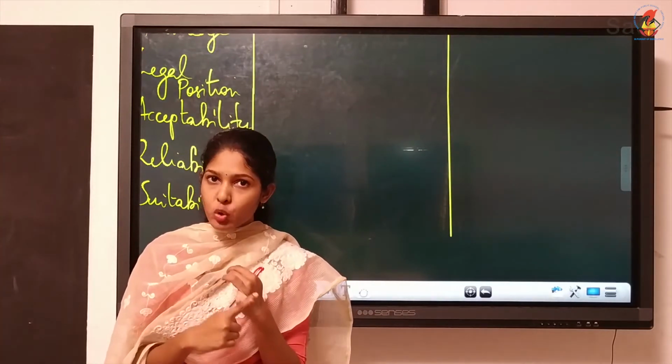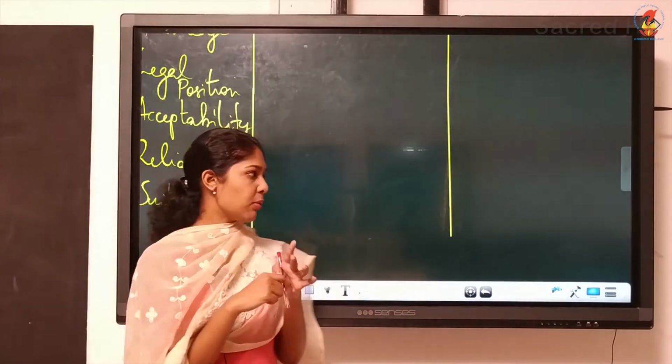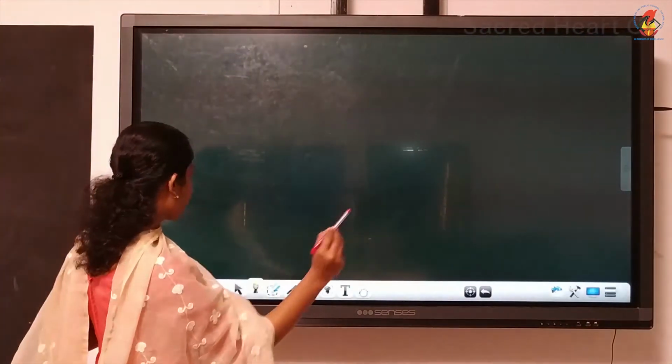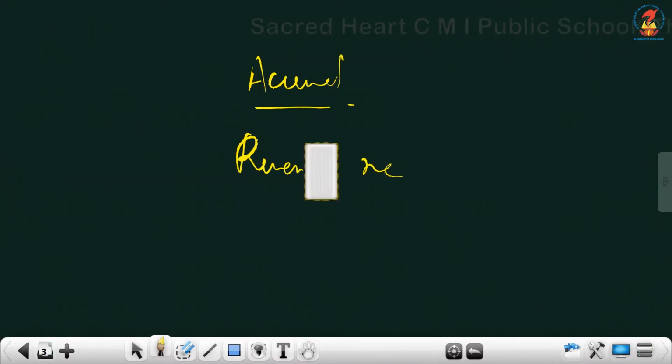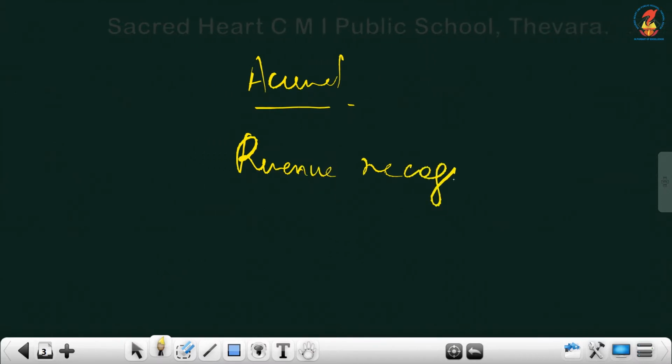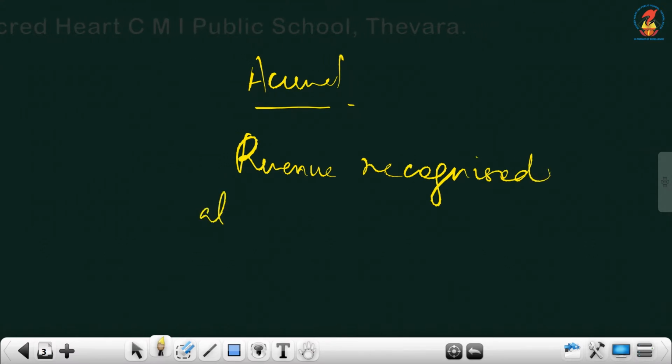Then under accrual basis or accrual concept, there was one more point: revenue will be recognized at the time of the transaction itself.